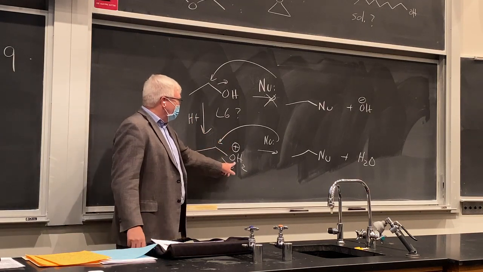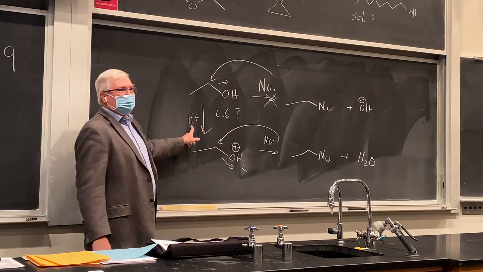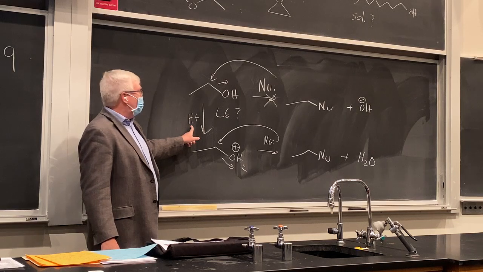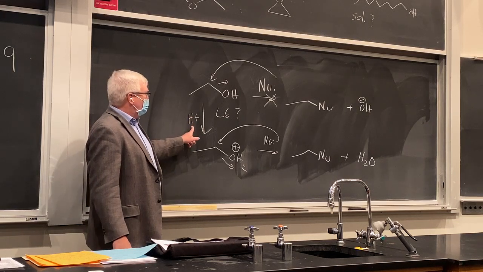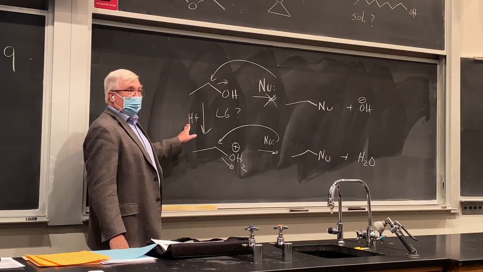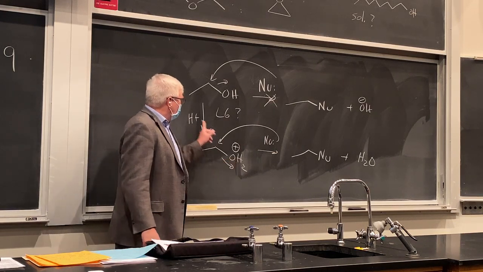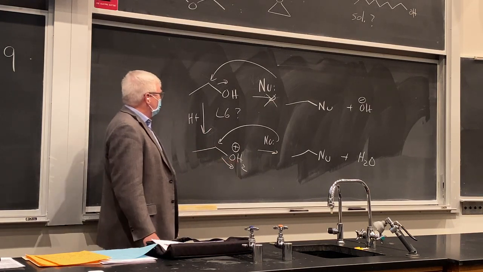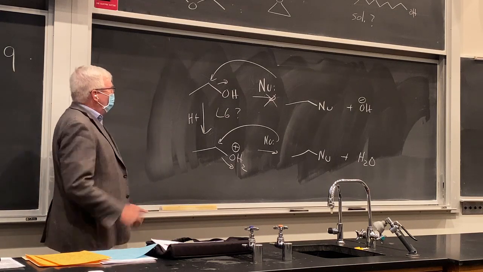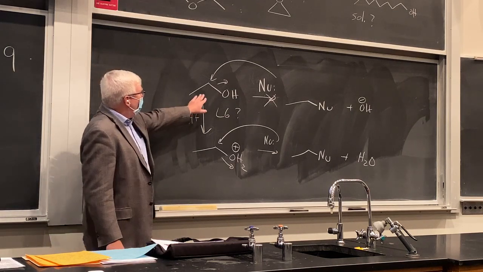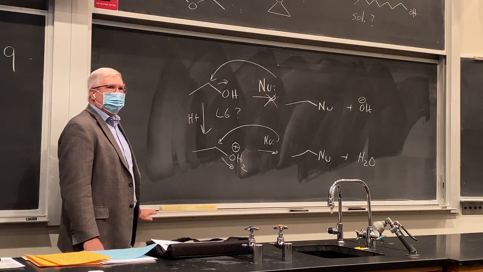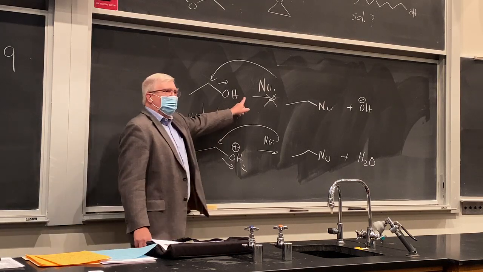So by protonating this, we can either do this with strong protic acid, we'll see with hydrochloric acid or HCl, HBr, or we'll see later on when we get into the biological reactions, this is done with an enzyme, right? So a catalyst, an enzyme can convert that into a better leaving group. So why has nature selected alcohols to be a very common functional group, yet they're not very reactive?